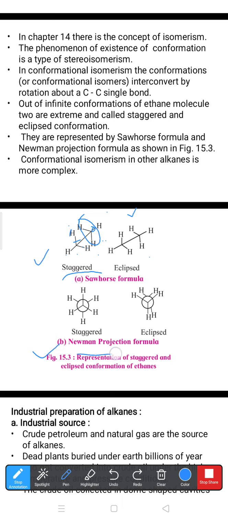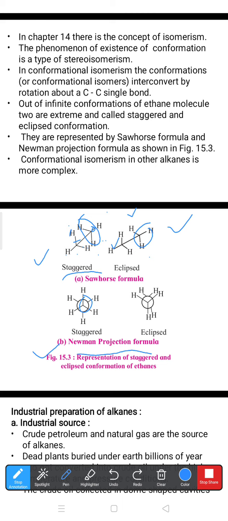In the Newman projection formula, we also show staggered and eclipsed forms. Suppose one friend is in front of you and you are behind that one. The observer can see only the first friend, on the front side. The backside friend cannot be seen directly, but at least you can judge that somebody is there. Like that, this is the first carbon, and the next carbon, behind it, is shown by this circle. Remember this.